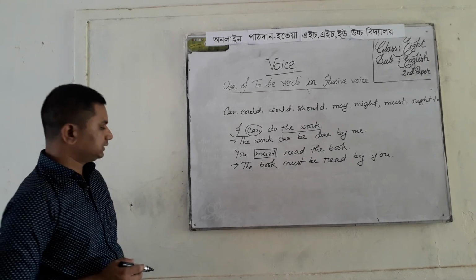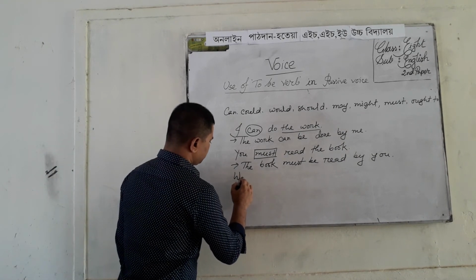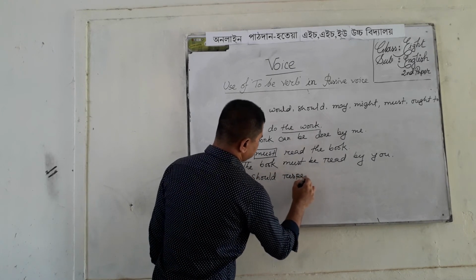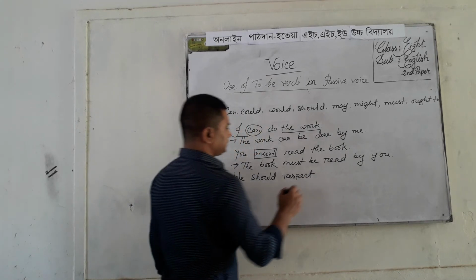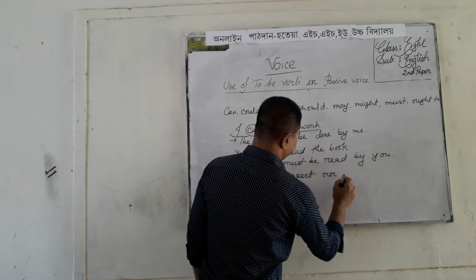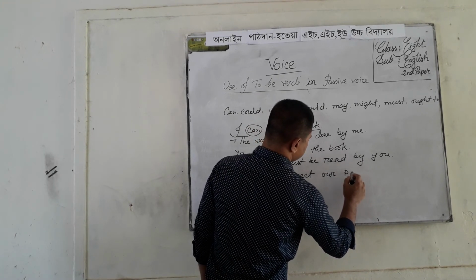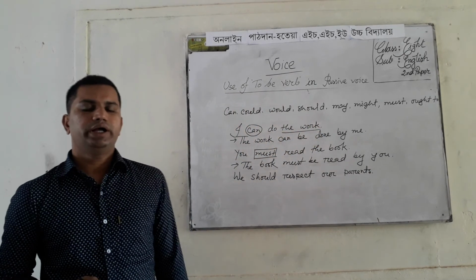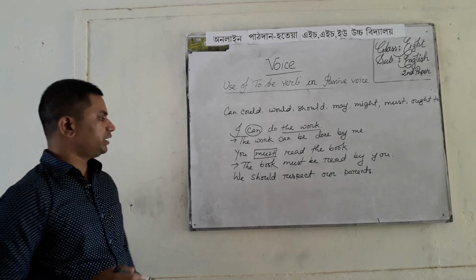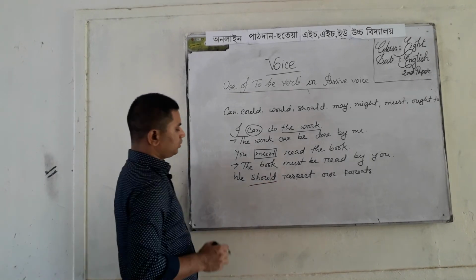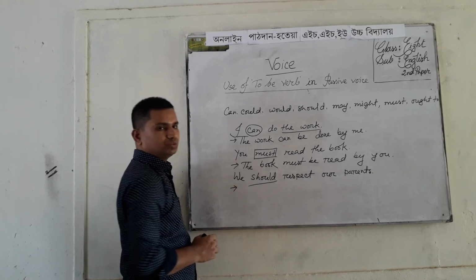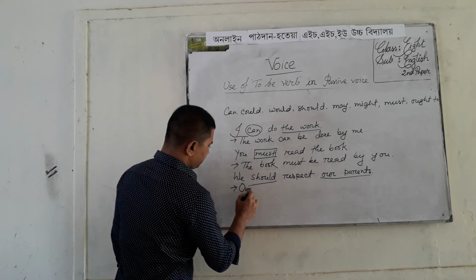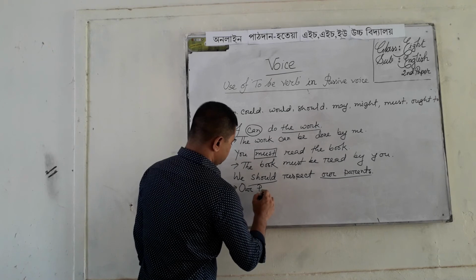I am writing another example here. We should respect our parents. My dear students, here should is used as modal auxiliary verb. Then in the passive voice, our parents is object, so our parents will be subject of passive voice.